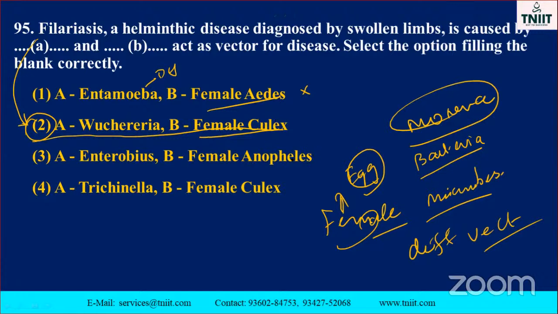Female Aedes, female Anopheles. What is that? Malaria. Okay, major point: female Culex, therefore these two will not come. This is the correct option.